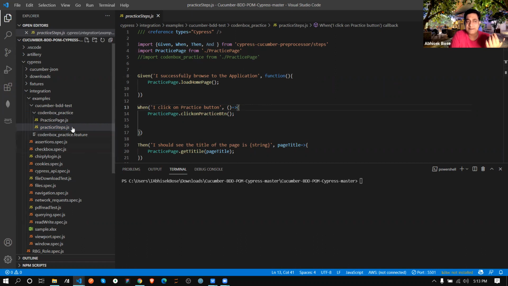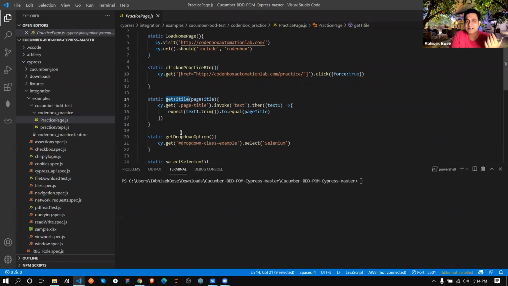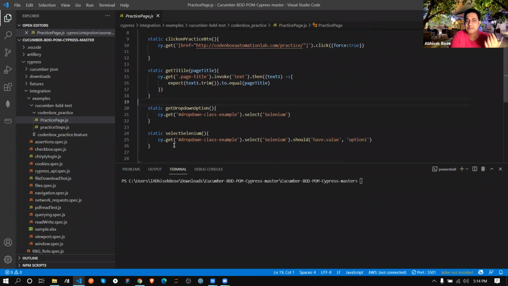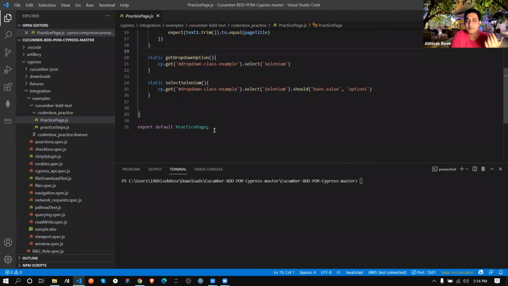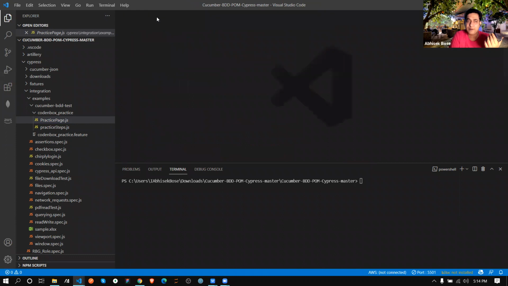Here basically two things are implemented. One is my form. Last day we already checked how we can define a class in page object model for this form. This is my practice page class, load home page. This is one function, this is another function, like this way whatever function I need is written. And last day we discussed we need to export so that we can inherit. The same way we write over here. This is my form model.